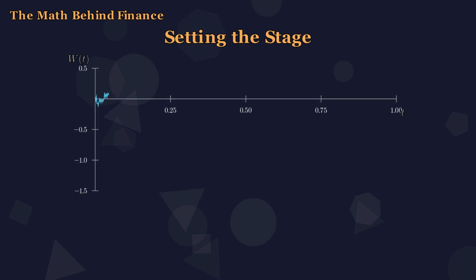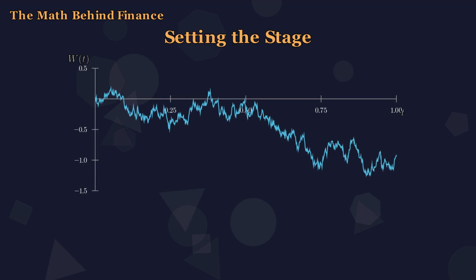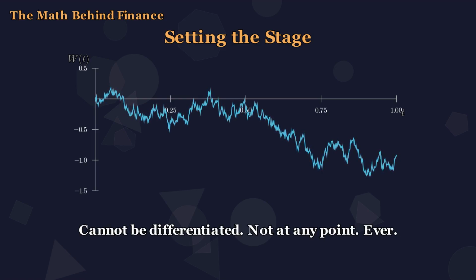6 episodes ago, I made you a promise. I drew a stock chart, I zoomed into it, and I said, this curve cannot be differentiated, not at any point, ever. Today, we finally prove it, and we prove something even stranger.